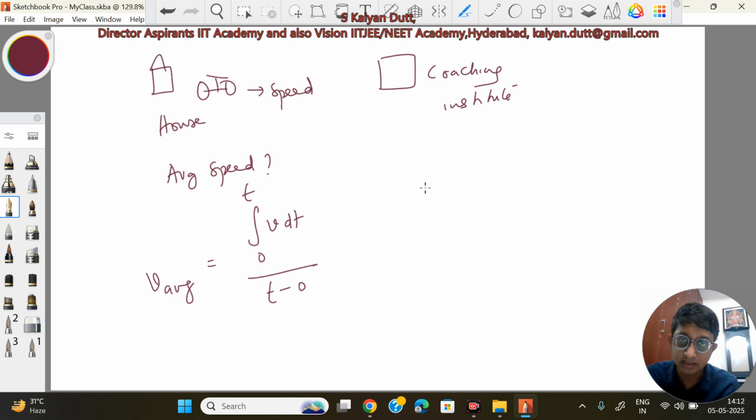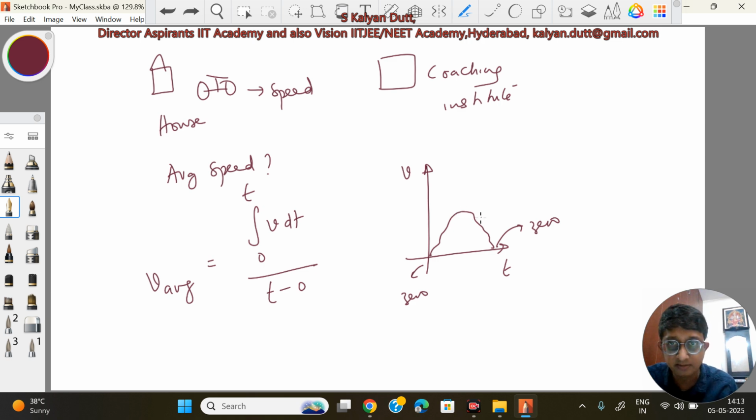So let's look at it from a graph point of view. Suppose I plot the graph of my speed with time. I started with 0, then I went with some different speeds, and again I came back to rest. Let me draw a nice figure, something like this. So my initial speed was 0. Finally also I came to rest, I stopped. Let's say in between I had somewhere a maximum speed, then it also started decreasing. Now we will see later that the area under the speed-time graph gives you the distance traveled.